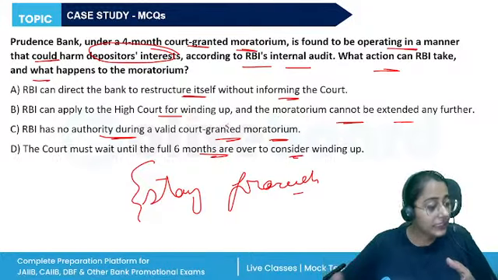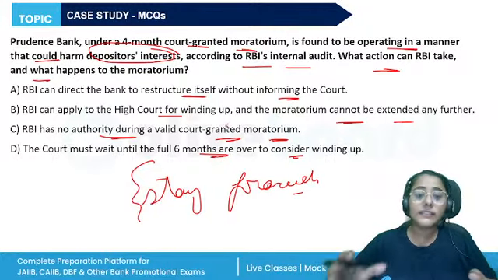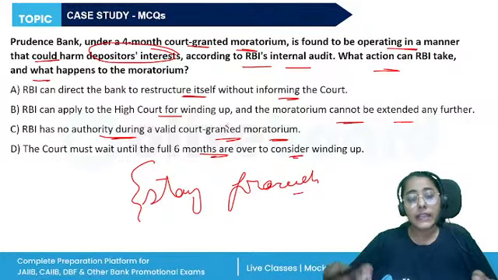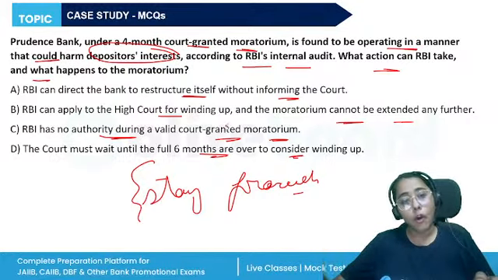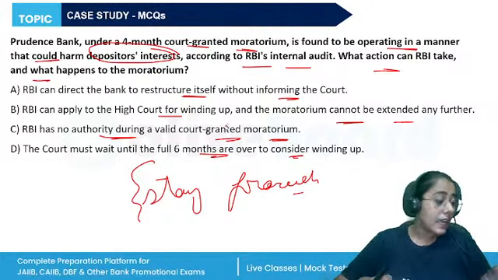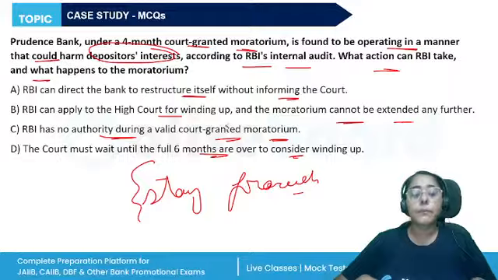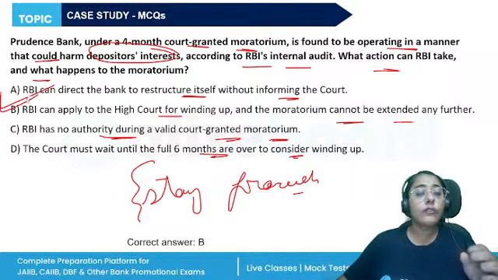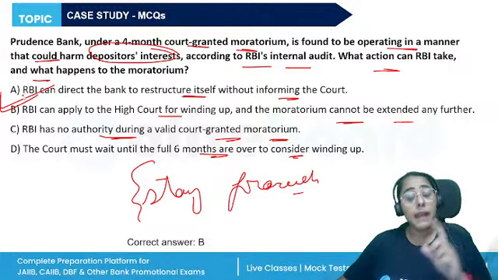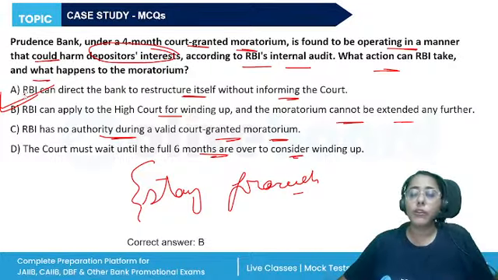Now, definitely, the High Court has the powers, the authority to order a moratorium. They can themselves do it, or RBI can recommend. But if the bank is doing something that is detrimental to the depositors' interest, they can apply to the High Court, and the High Court will have to follow this application. The High Court will now take back their order of moratorium and the bank will be wound up. All right. So the correct answer is B.